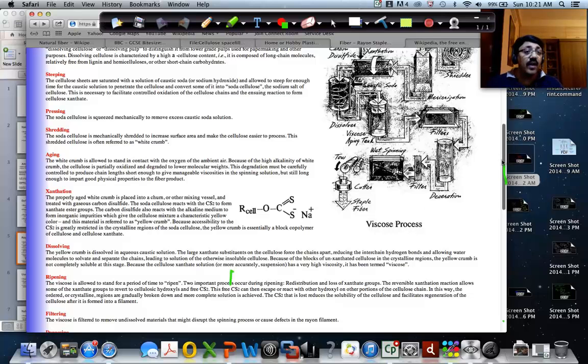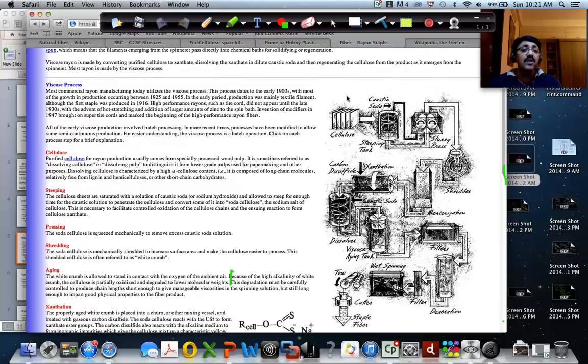Once again, I'll just tell you all the steps. You have the cellulose, which is soaked in a 30% caustic soda solution. Then it goes to the slurry press, where all the caustic soda solution is squeezed out of the cellulose. Then it is shredded. Then it goes to xanthation, where carbon disulfide is formed? No, where the cellulose is warmed with carbon disulfide. It is not formed, it is supplied.